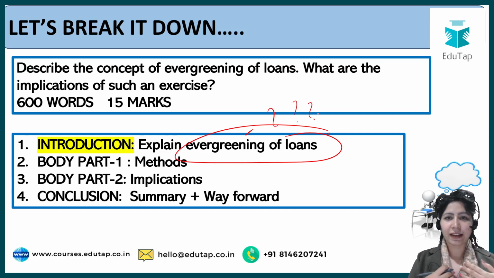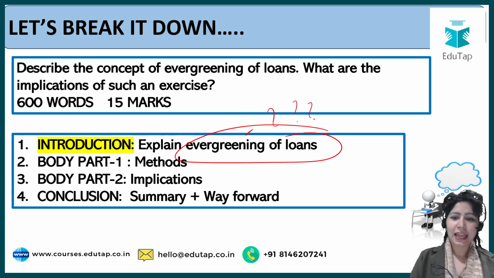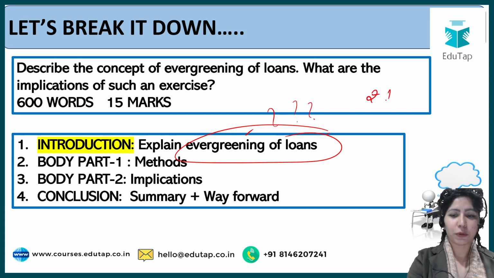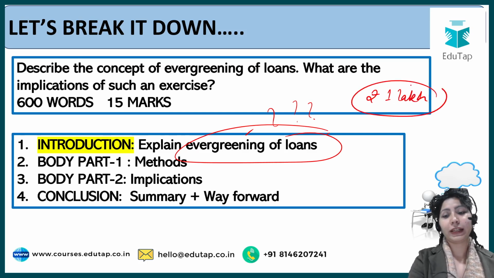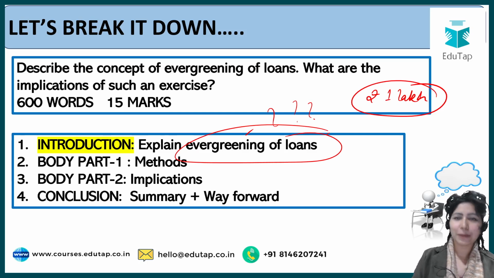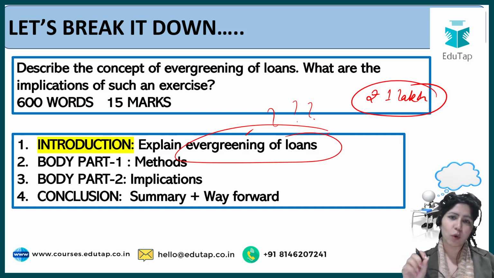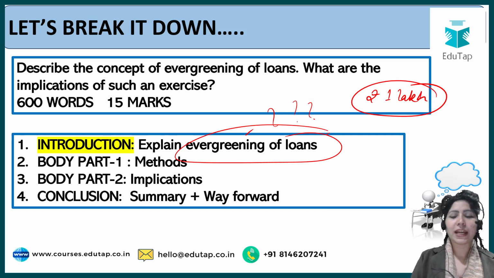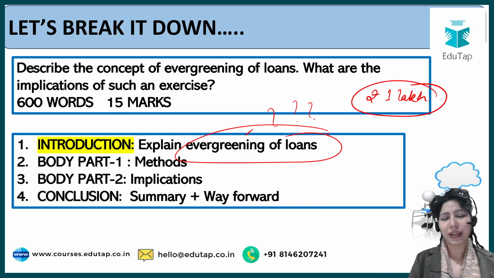Let's say I take a loan from you, you are a bank, and I take a loan of rupees 1 lakh from you. All right, don't get into the details of numbers. Let's say you are a bank, I am an entity, and we both have good relations, like you know me, you know my family. So I take a loan of 1 lakh from you and I say that I want to invest it in my small business, and then I don't repay that loan back. I don't pay its interest, I don't pay its principal amount.